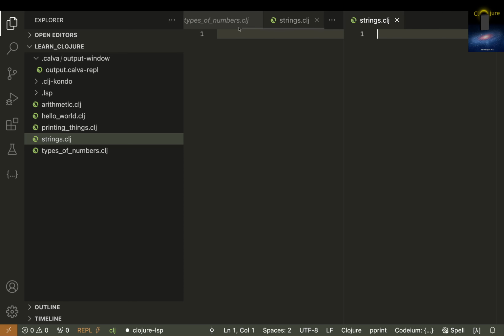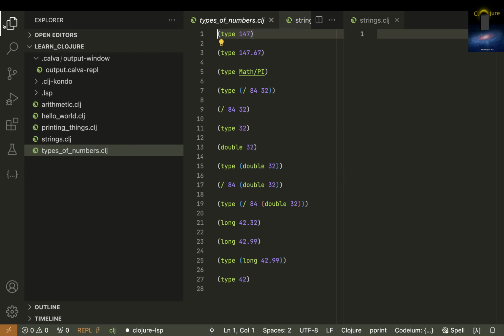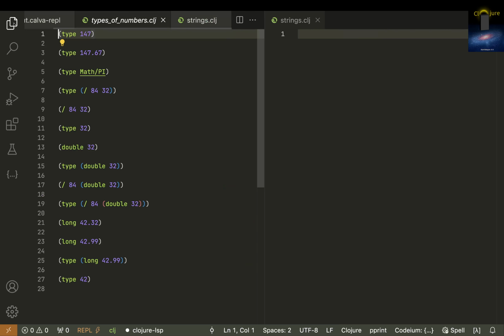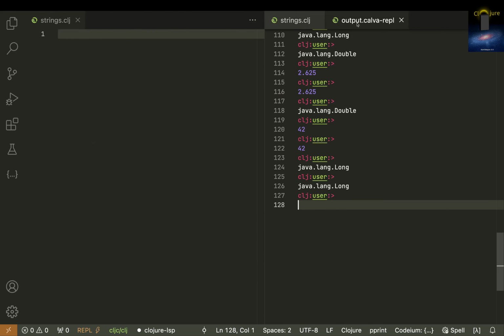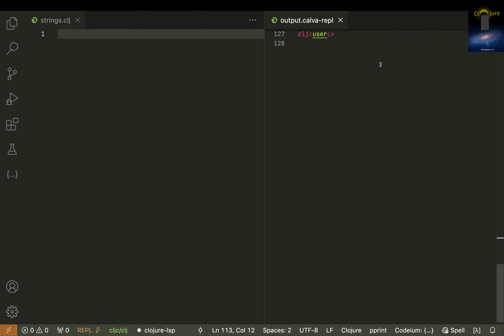I want to put this Calva over here. I don't need this file view. Let me put this output tripe over here. That's my choice. So you just have the strings and this output pane over here. Let's scroll it up and clear it.